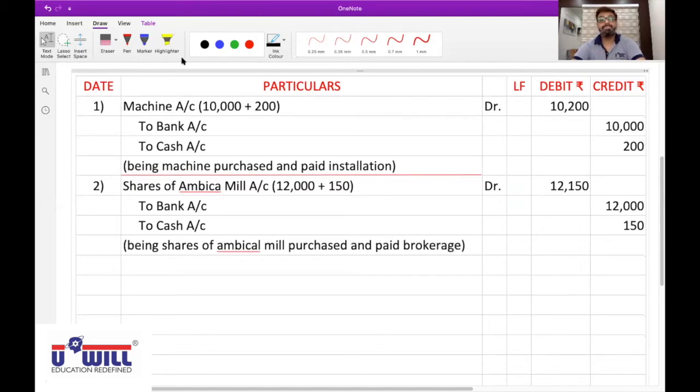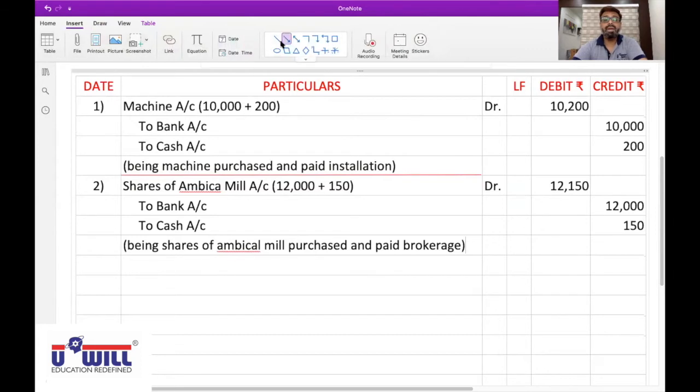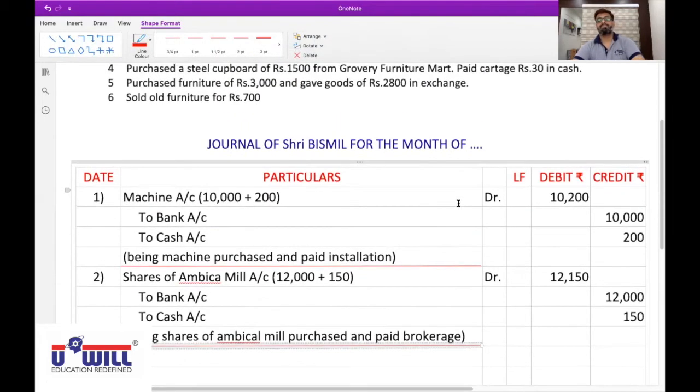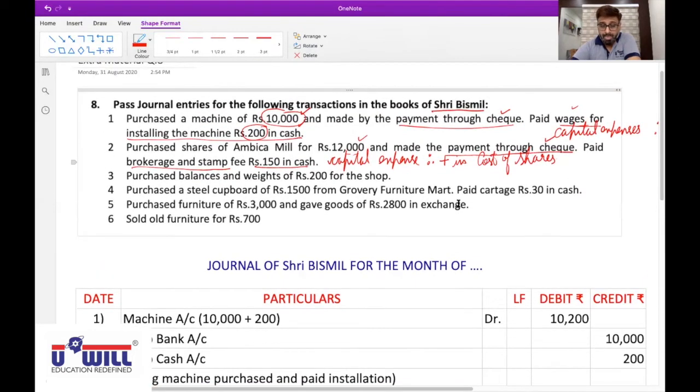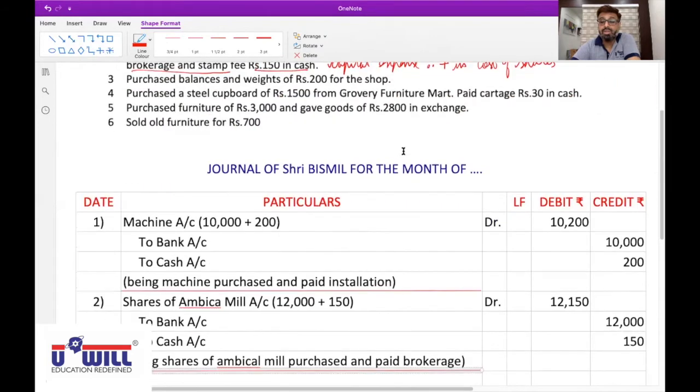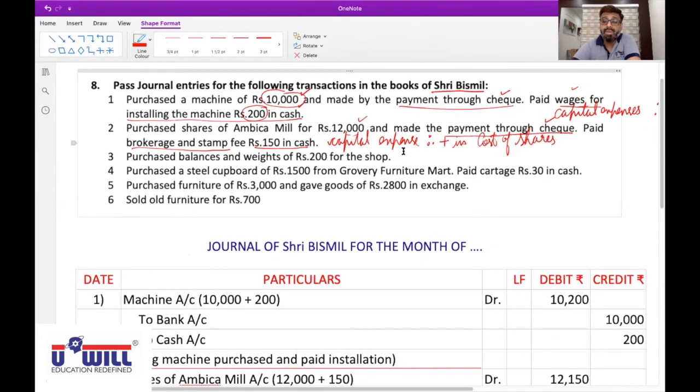All of you repeat. Shares comes in. Debit what comes in. Therefore, shares of Ambika Mill account debit. Okay, and you'll debit it with 12,000 plus 150, including brokerage, 12,150. Brokerage should not be debited separately. Now 12,000 we are paying by check. So repeat, bank is the giver.